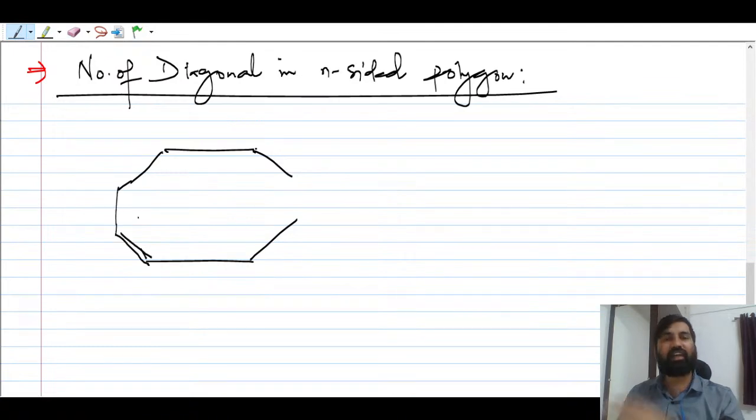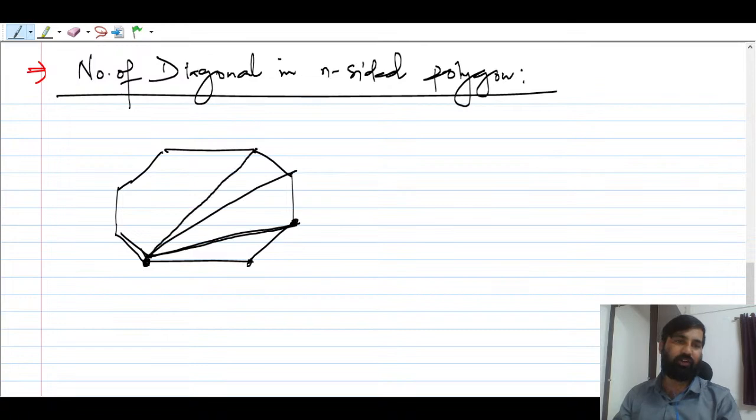This is an n-sided polygon, or you can say this is going to be your hexagon or whatever. So this is the first vertex, this is the second vertex, this is the third vertex, fourth. If you join these two vertices, you are going to get one diagonal, and another, and many diagonals you can expect.